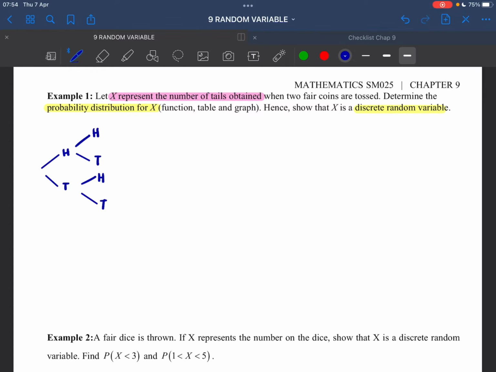And then the outcomes: the question asks for the number of tails obtained. X represents the number of tails obtained. So our outcomes, let's just list down everything: HH, HT, TH, TT. That's the outcomes, but our X here is the number of tails obtained.